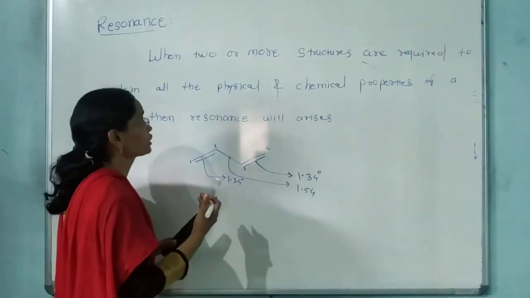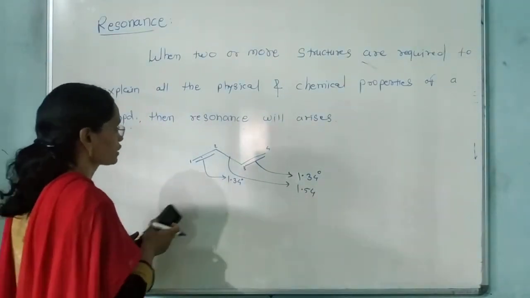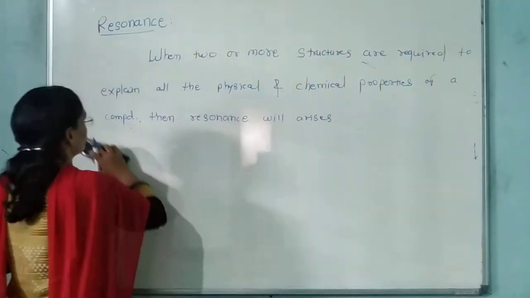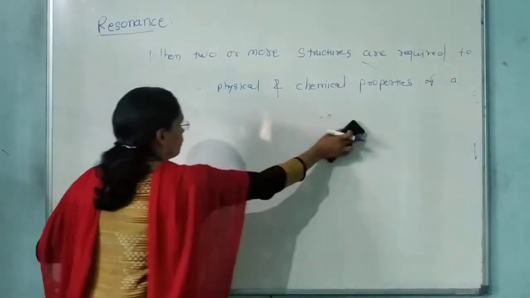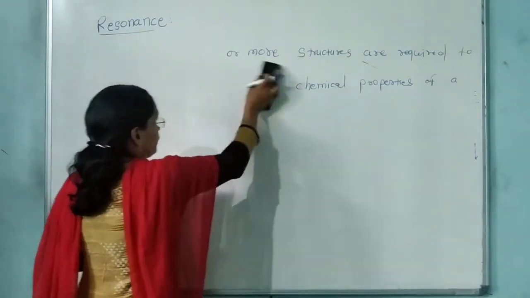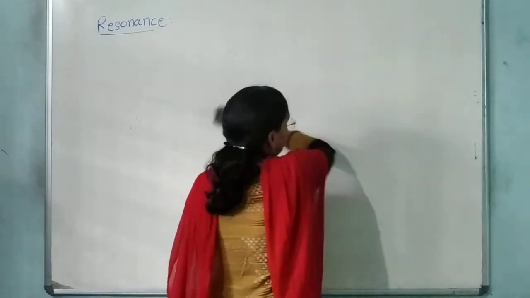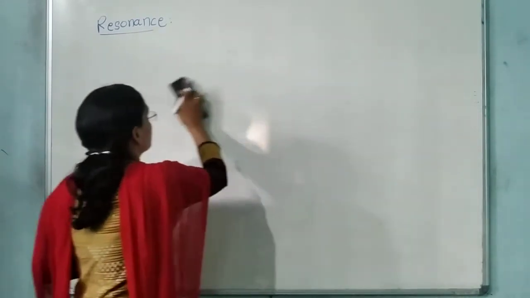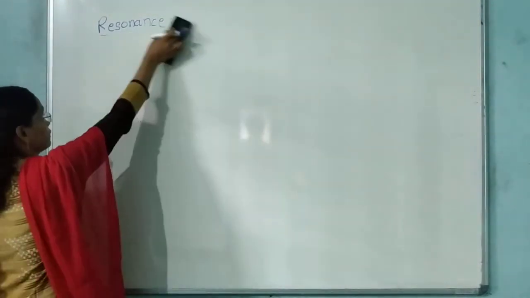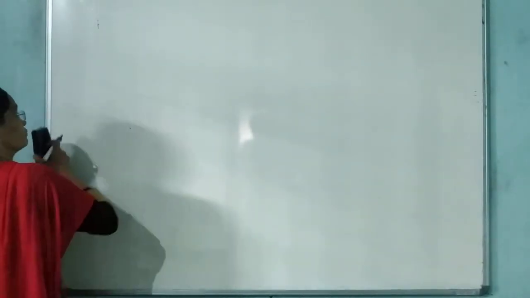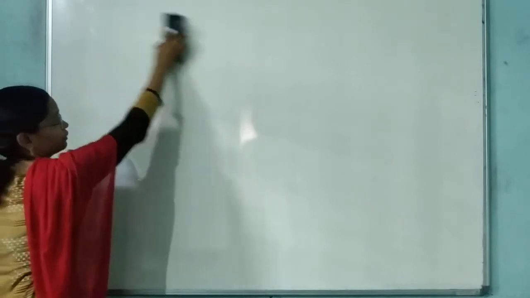So what are the conditions for the resonance? Now we will discuss the conditions of the resonance. There are two conditions for the resonance.